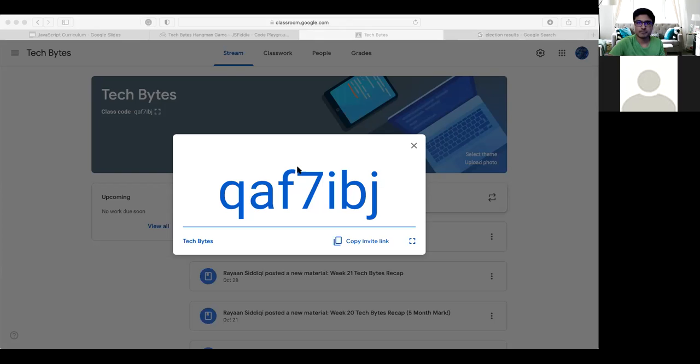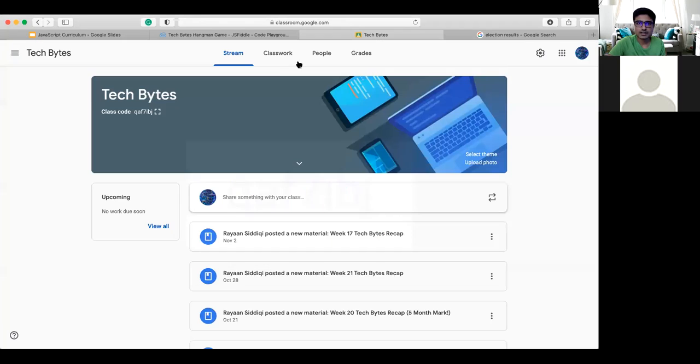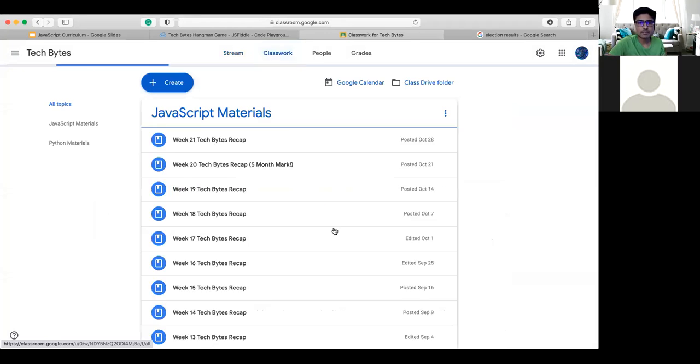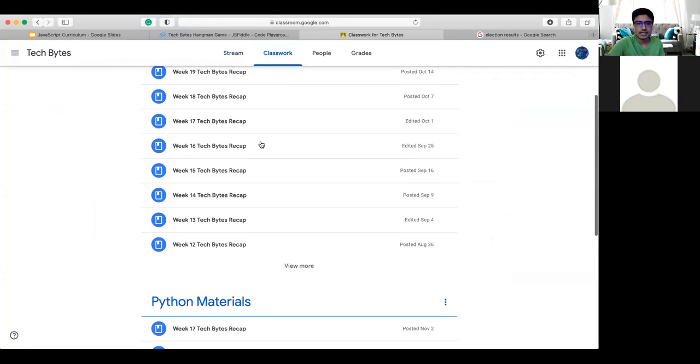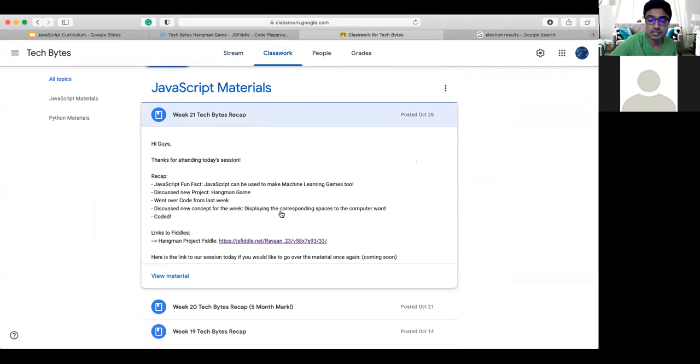No problem. All right. And just as a quick tip, if you want to know how to get there, hit the classwork tab, go towards our JavaScript materials, and you can just go to the latest weeks tab and click that link, and that should take you to our code for the week.